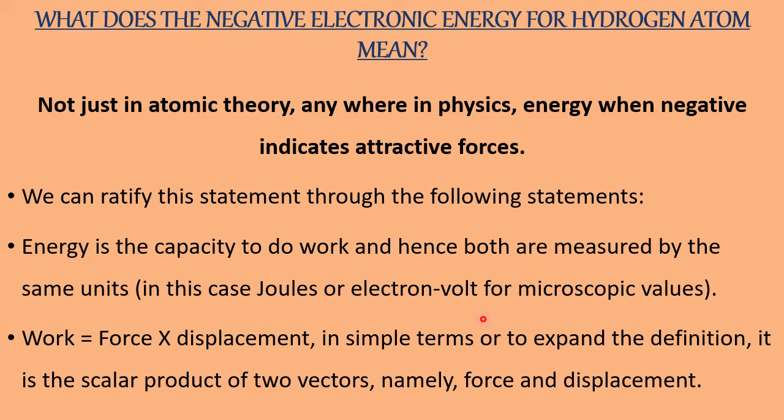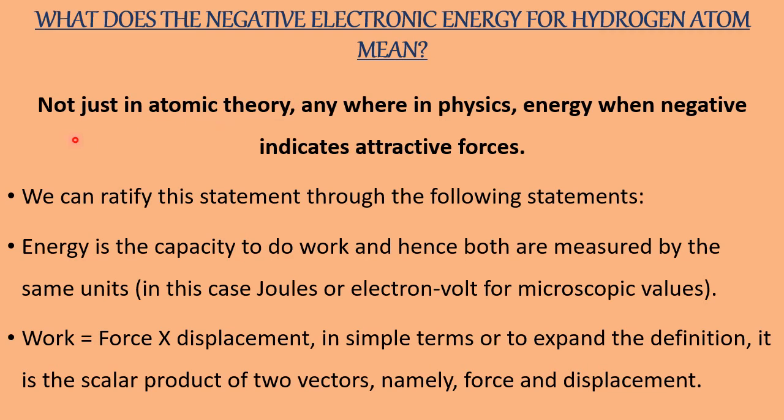This is very important for today's session. What does the negative electronic energy for hydrogen atom mean? We have seen the negative value for the energy. What does it mean? Before you go for the discussion, this is the important statement.